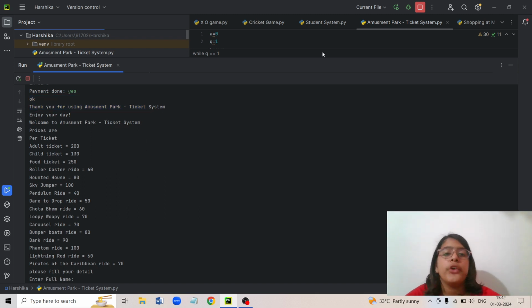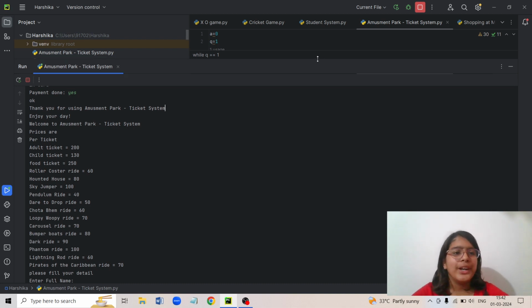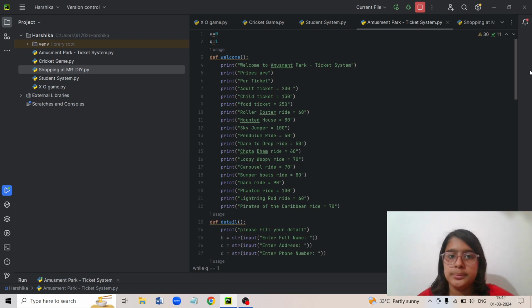So I've put it in a forever loop so that it always runs over and over again, because we know not only one customer comes to your amusement park. There are so many people, and you cannot keep pressing a key saying now you want to do, now you want to do. You cannot run it over and over again. So this is a system. Now let's see the code.